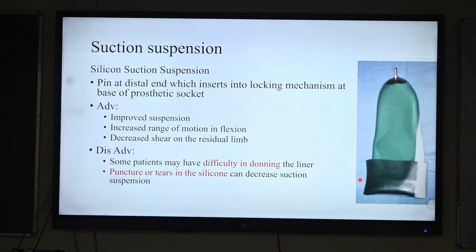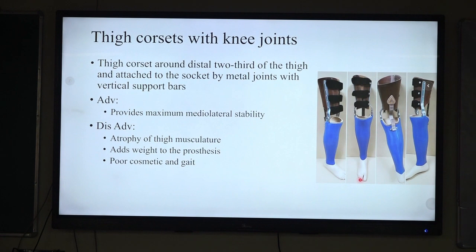Suction suspension: in the silicone suction suspension, there is a pin attached at the distal end that inserts into the locking mechanism at the base of the socket. They improve the suspension. They also increase the range of movement at the knee joint during flexion, and they decrease the shearing forces at the residual limb. But they are difficult in donning and doffing, and another disadvantage is they may get punctured, and so the suction force may decrease.